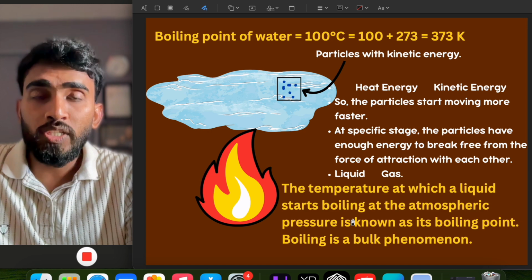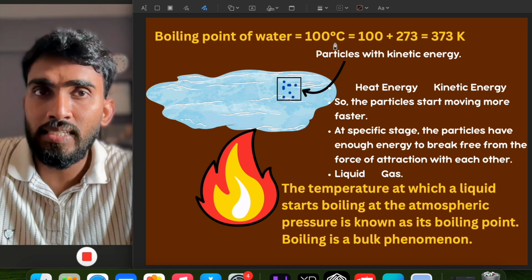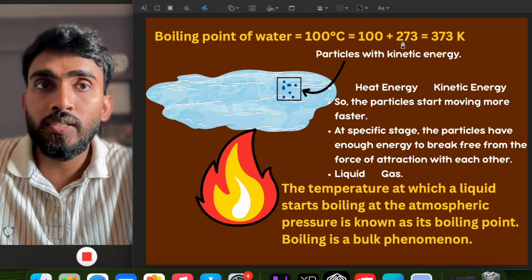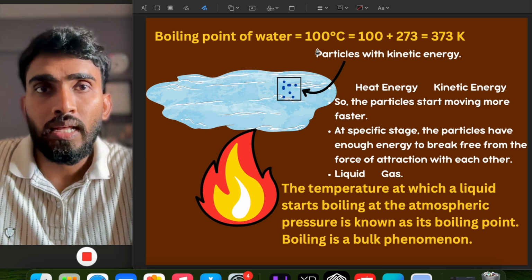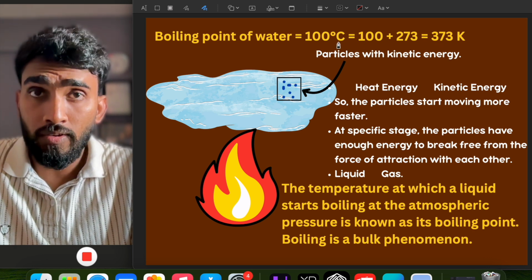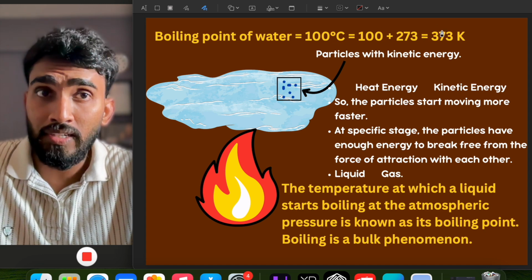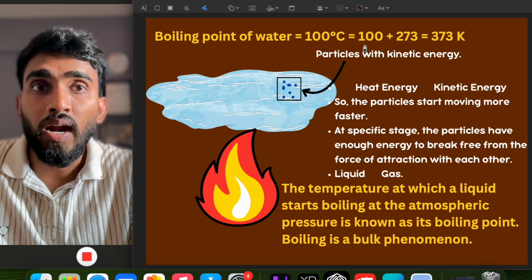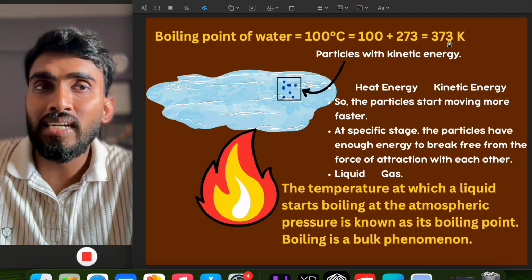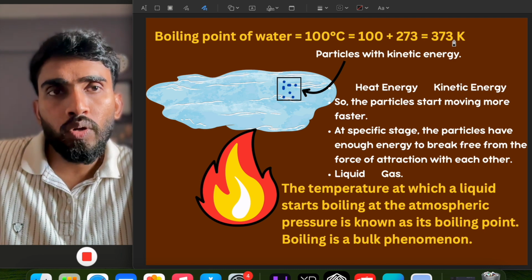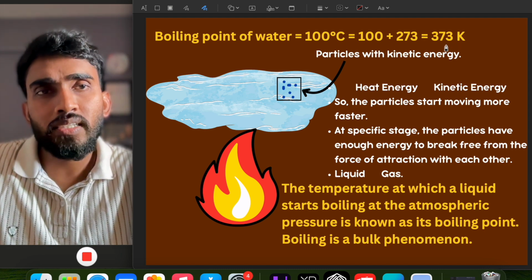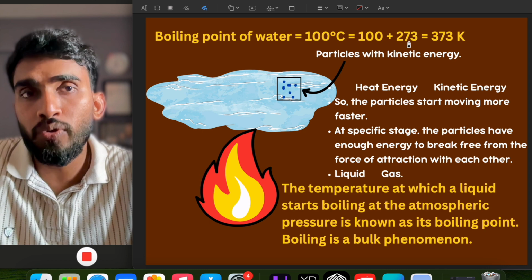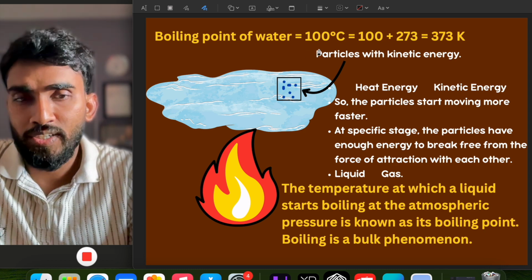Then what is the boiling point of water? It is 100 degrees Celsius. If we convert it into Kelvin, it will be 100 plus 273, that is 373 Kelvin. So here we understand how we can convert degrees Celsius temperature into the Kelvin scale. Just add 273 to it. So 100 degrees Celsius means 100 plus 273, that is 373 Kelvin. And if you want to convert the Kelvin scale into degrees Celsius, subtract 273, that is 373 minus 273. You will get again 100 degrees Celsius.